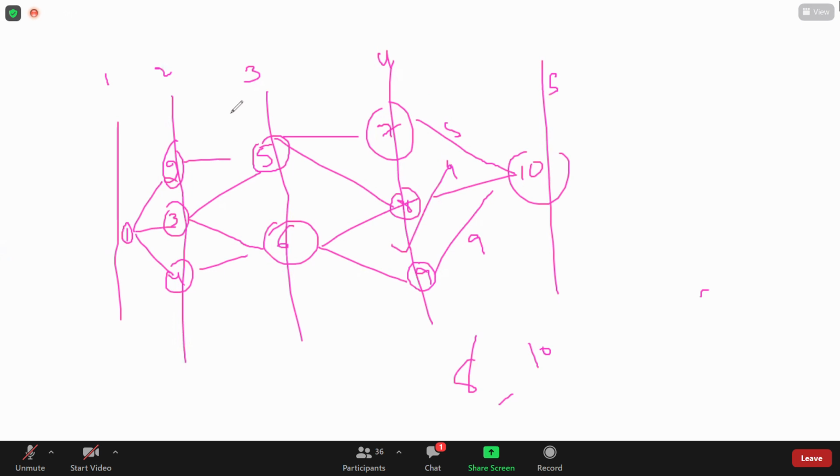Next, come to stage 3. From stage 3, select the vertices 5 to 8, 6 to 8. Two vertices are there; from stage 3 to vertex 8, whoever gives the minimum cost, I have to consider. Next, stage 2 to 5, whoever gives the minimum cost, you have to find out. Next, stage 1 to the remaining stage 2.